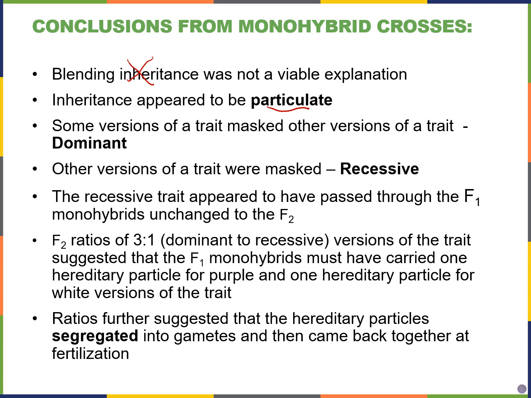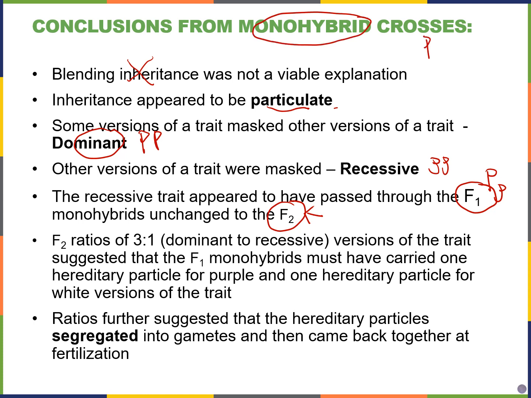As he saw, some versions of a trait masked other versions. For example, those purple flowers were dominant to the recessive white flowers that we saw earlier. The recessive trait can sometimes disappear in some generation to reappear later on, as we saw in the heterozygous F1 generation, but then it reappeared later in the F2 generation. And remember from standard monohybrid crosses, where you have something like a big P, small p crossed with another big P, small p, you get a 3-to-1 dominant to recessive phenotypic ratio, what you see.